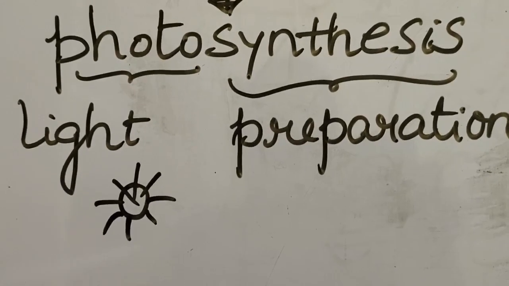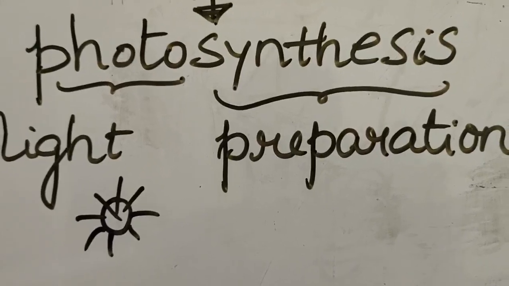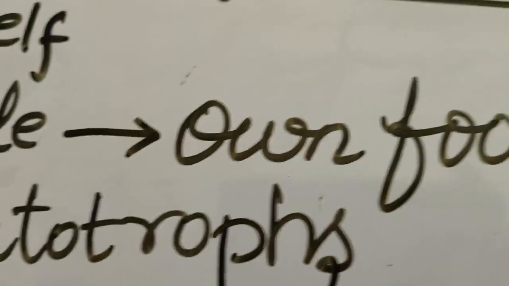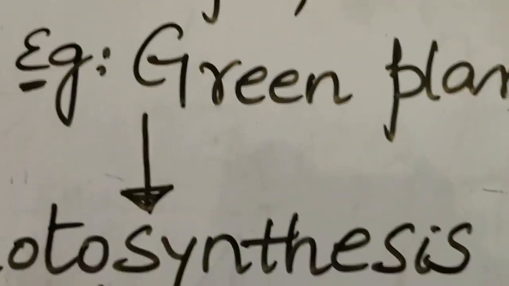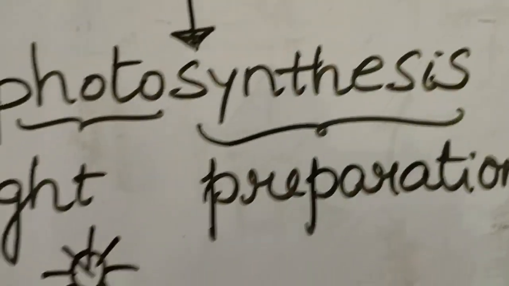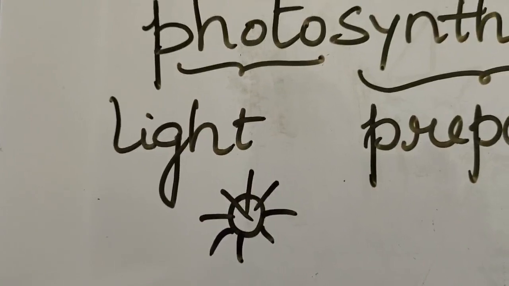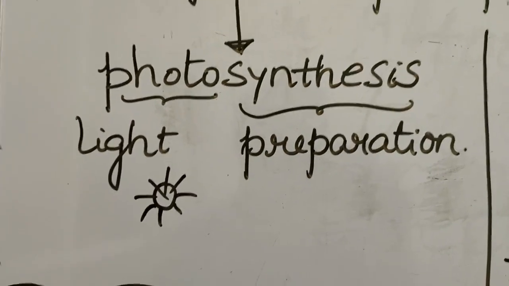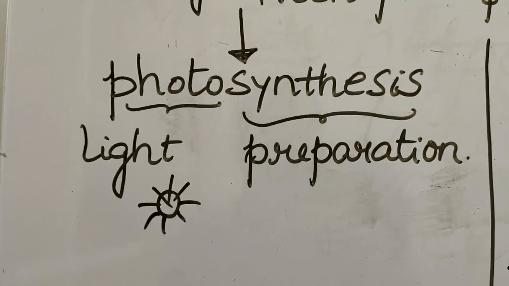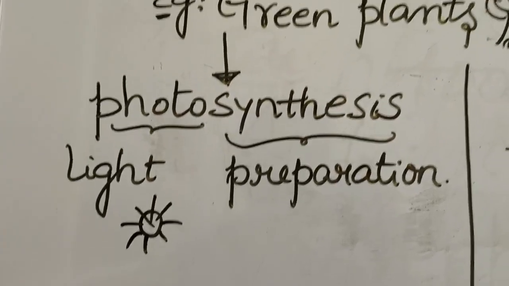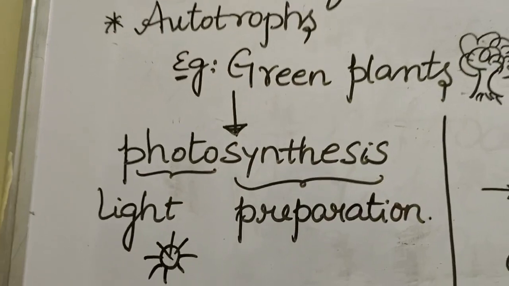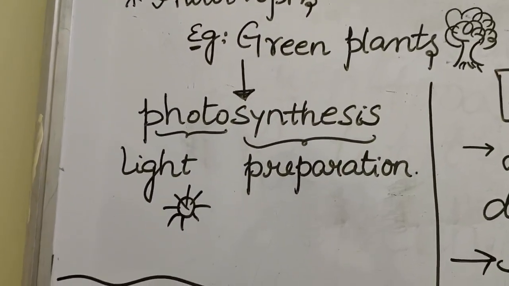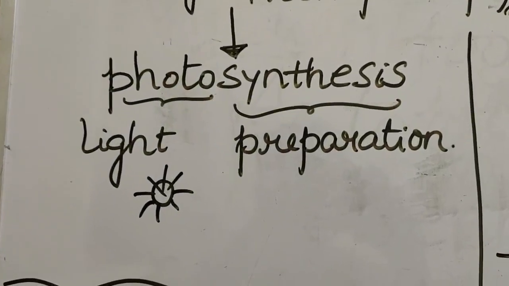The name itself reveals that the preparation of own food material by the green plants by the utilization of light is known as photosynthesis. Once again, what is meant by photosynthesis? The preparation of food material by the green plants in the presence of sunlight is known as photosynthesis.